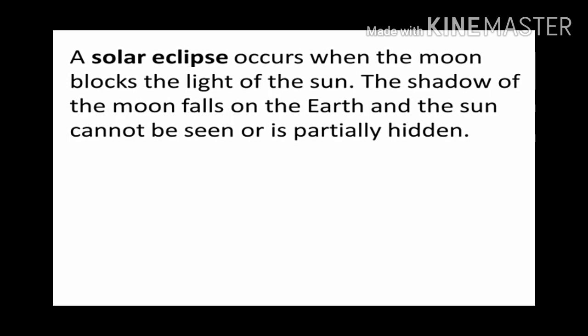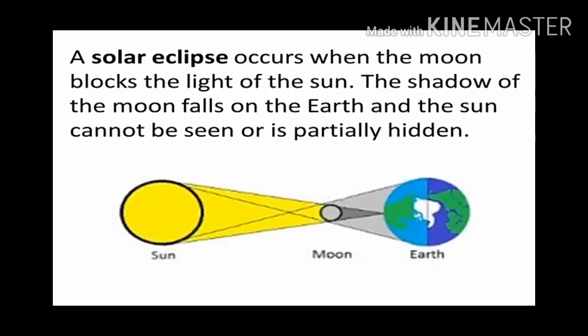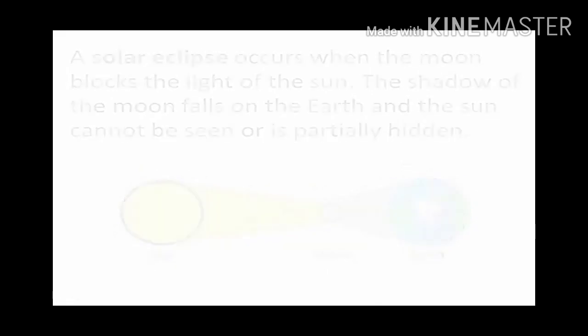Such a shadow, when the shadow of the moon has fallen on the earth, where you are observing the partial sun cannot be seen, such a phenomenon is called a solar eclipse. You are observing the solar eclipse in the diagram.